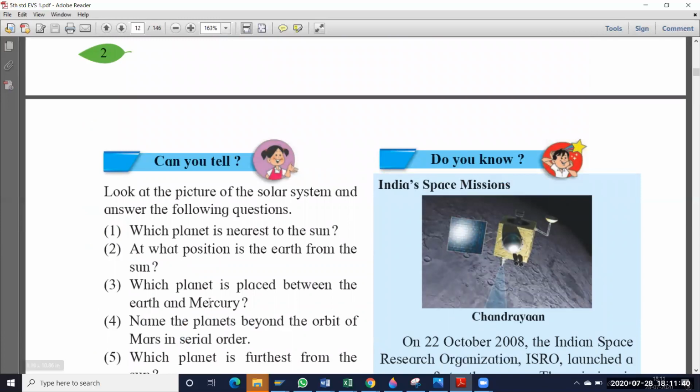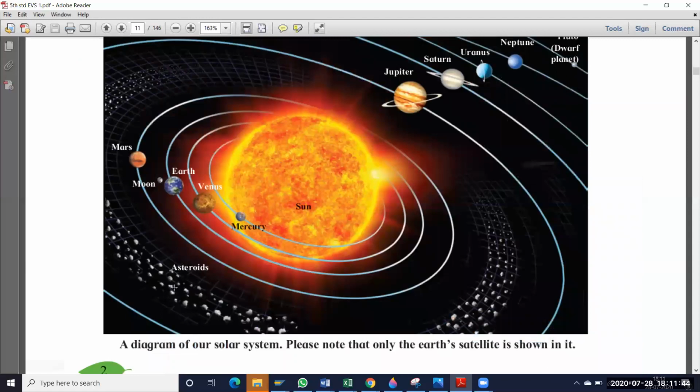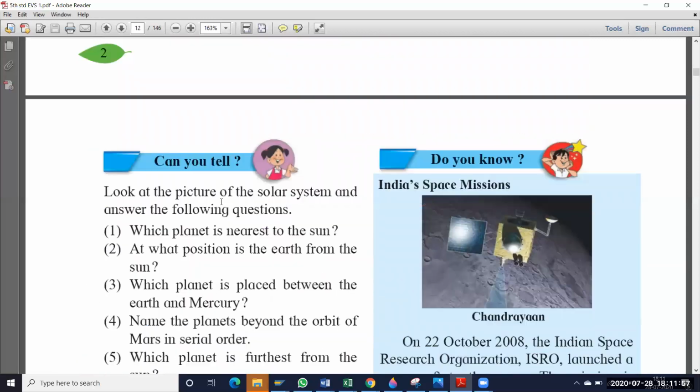Third place. So which planet is placed between the earth and Mercury? So the third question is, which planet is in between Mercury and earth? So earth is here and Mercury is here. So in between these two, which planet is there? Venus. Okay, what is that? Venus. So that is the third question answer.